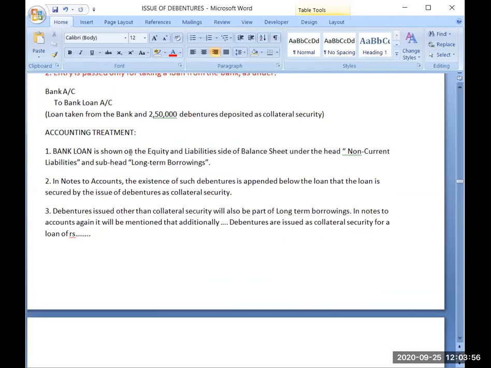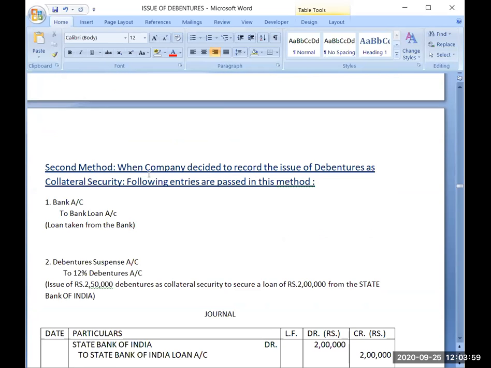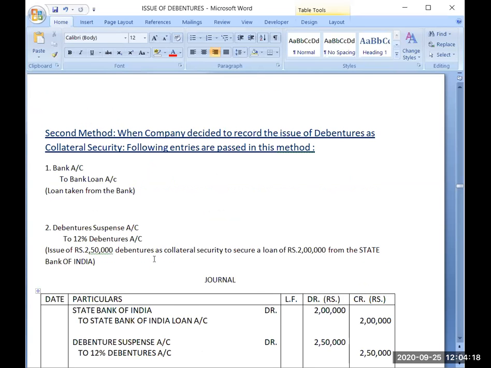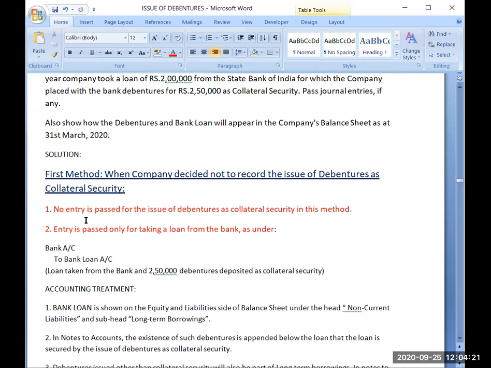Or if you are doing it with the second method, then clearly mention that I am assuming that the company has decided to record the issue of debentures as collateral security. That's why I am doing the following entries. So your assumption should be clear to the examiner about which method you are adopting. And if the question asks specifically, then the question language will say so. Like the question may say that the company decided not to record the issue of debentures as collateral security, then it is clear with the language that you have to solve this question with the help of the first method.